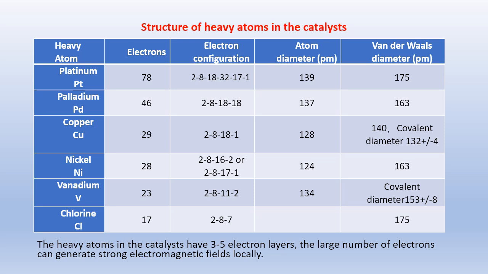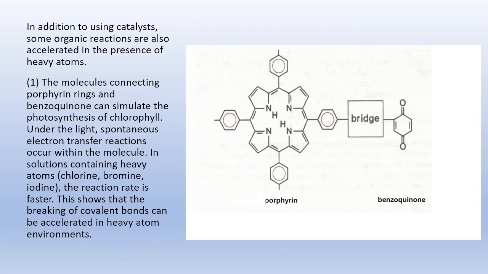Structure of heavy atoms in the catalysts. The heavy atoms in the catalysts have 3 to 5 electron layers. The large number of electrons can generate strong electromagnetic fields locally. In addition to using catalysts, some organic reactions are also accelerated in the presence of heavy atoms.